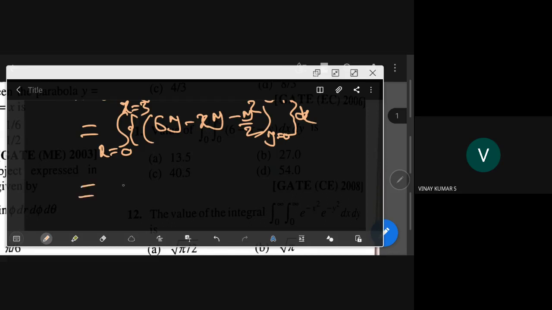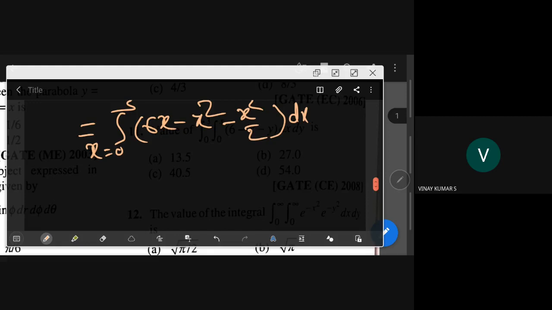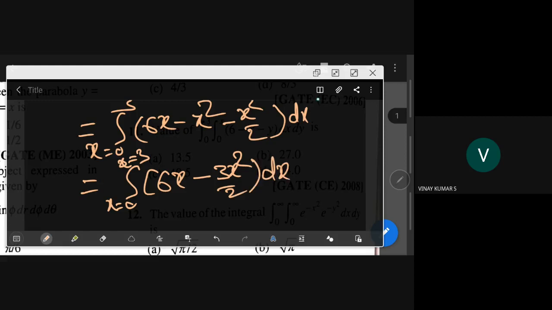When you put y is equal to x, you get 6x minus x into x, x square, minus x square by 2. Now y is 0, so everything is 0 there. So you have dx here. So this is the integral from x is equal to 0 to x is equal to 3 of 6x minus 3x square by 2 dx.